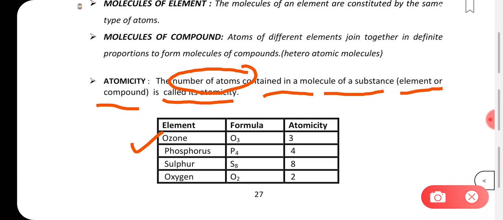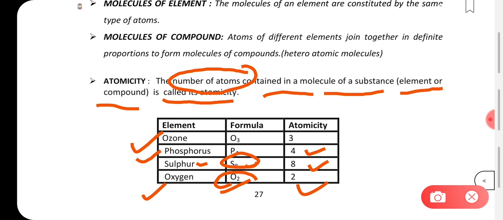So let us understand with the help of some examples, like ozone. Ozone's chemical formula is O3. So what is its atomicity? Atomicity is the number of atoms that are present in O3. So there are 3 atoms, as we can see, right? So atomicity is 3. For phosphorus, atomicity is 4, and for sulfur, it is S8. So here we write 8 as the atomicity, and oxygen is present in the free state in the form of O2. So the atomicity is 2.